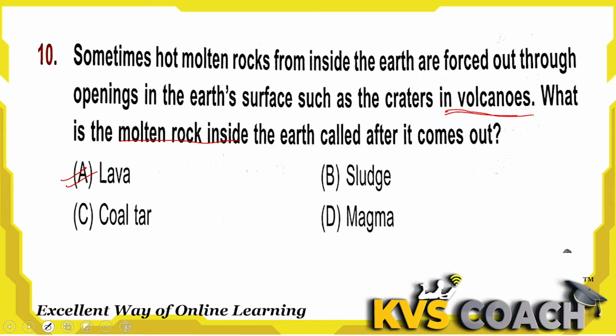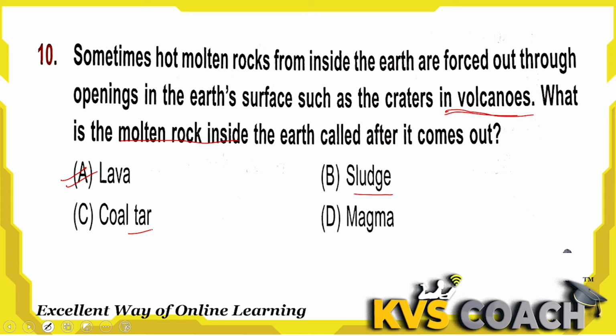Do you know what is sludge? Sludge is a semi-solid slurry that can be produced from a range of industrial processes, from water treatment. When industries treat the water, then which waste comes out? That is called sludge. Coal tar, the third one, is coal tar.